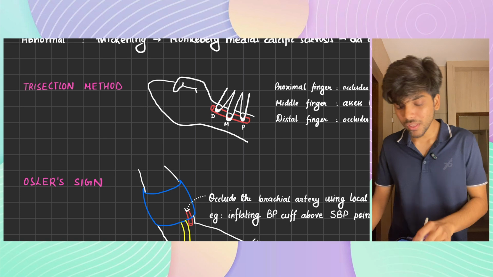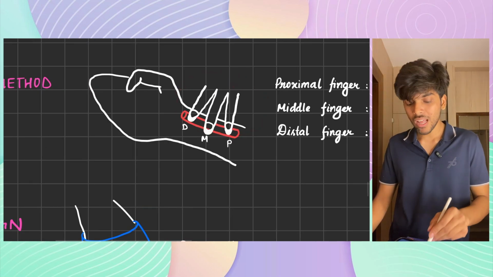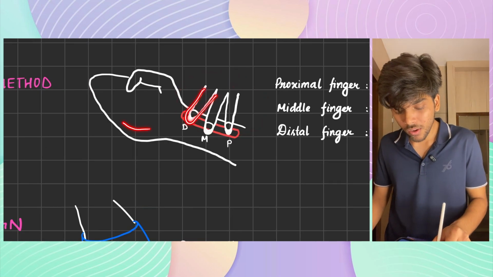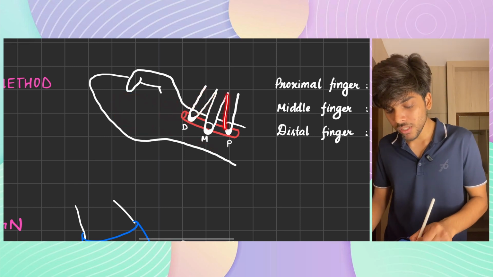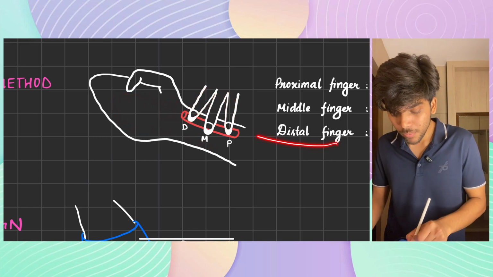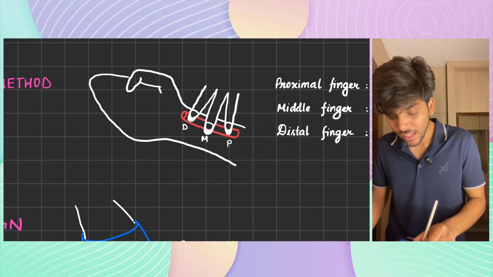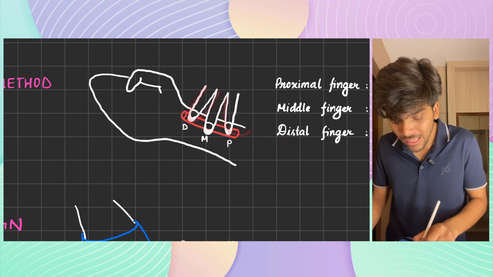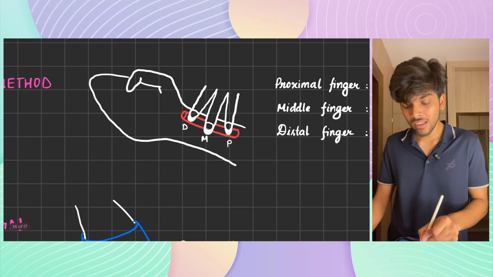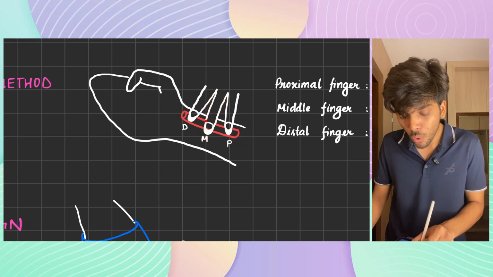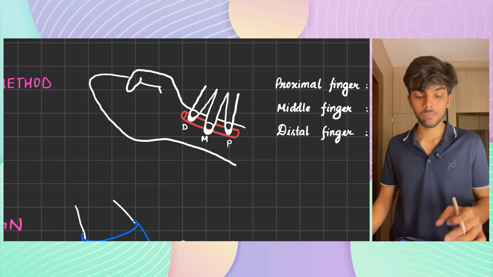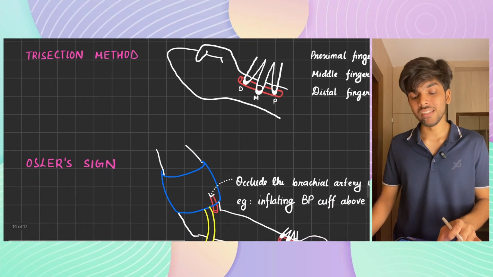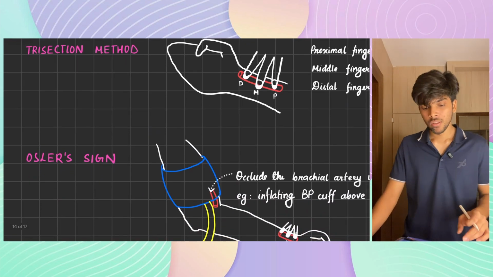So in trisection method, you use three fingers. With the help of the distal finger, you block the return from palmar arches or ulnar artery. With the proximal finger, you stop the pulse from the radial artery, and then using both the fingers you milk out the artery, and then with the middle finger you roll over the artery and try to feel for the wall of the artery. Normally it is not felt, it is felt if it is thickened.